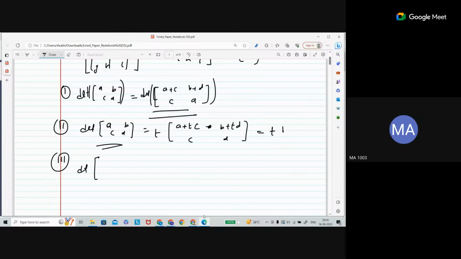A, B, C, D, and if you swap and take the determinant, if you have swapped the first row with the second, that means both matrices have the same determinant.